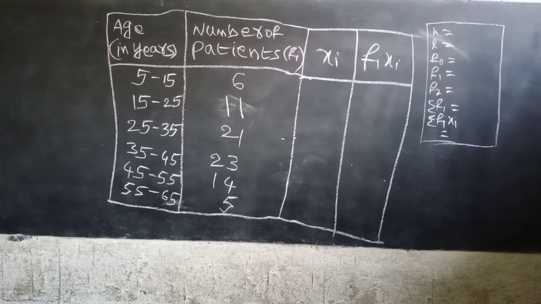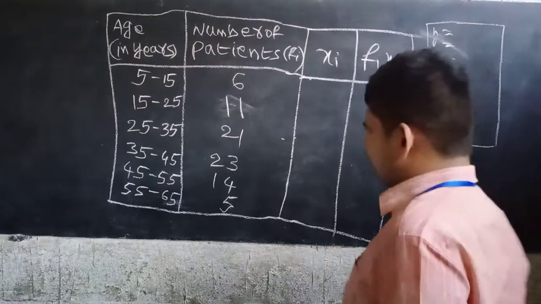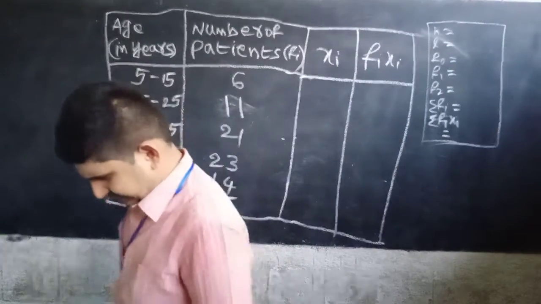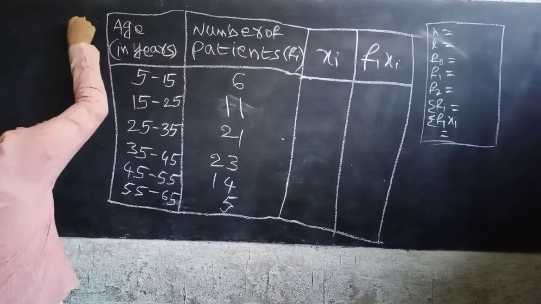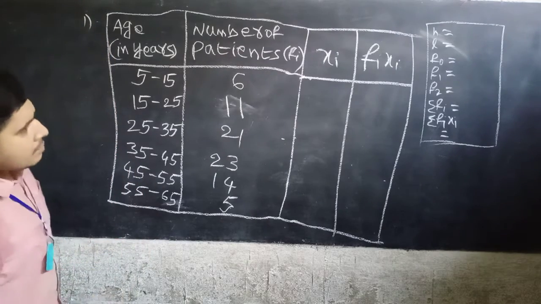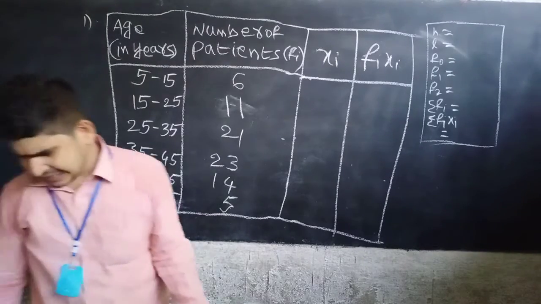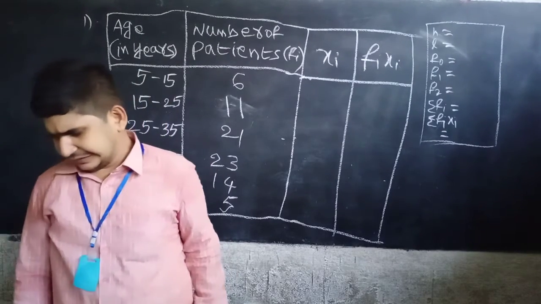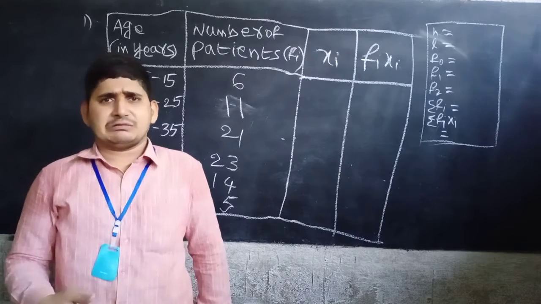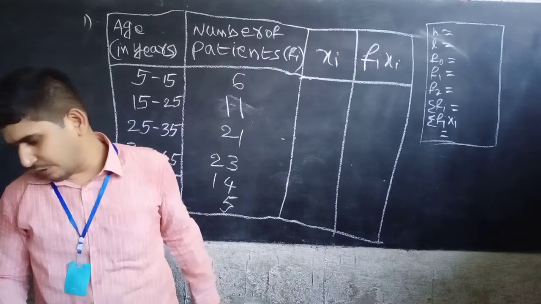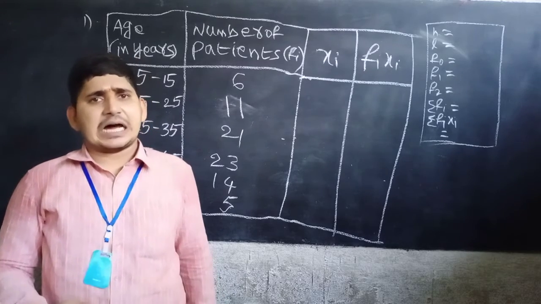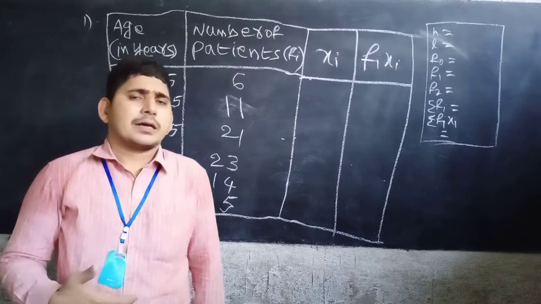Now we are discussing exercise 14.2, problem number 1. What is given? The following table shows the ages of the patients admitted in a hospital during a year.